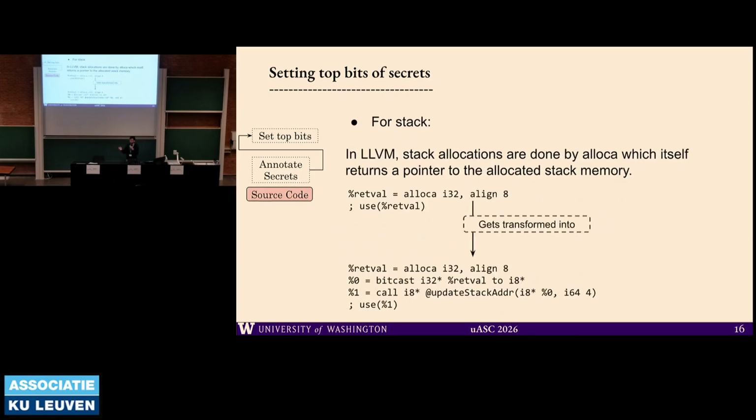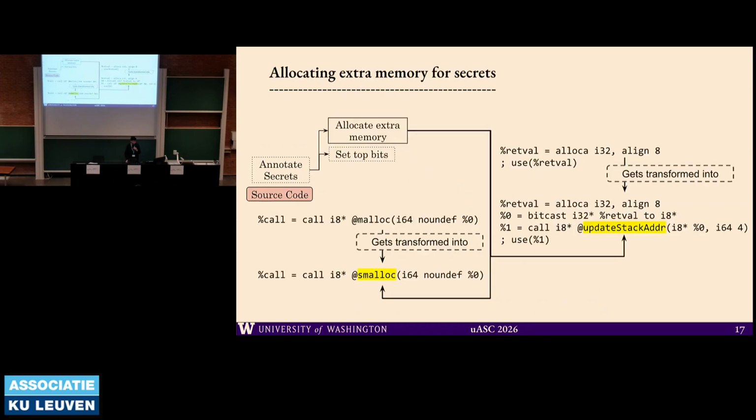Similarly, for the stack, we implemented a small pass inside LLVM. Because stack allocations are like pointers at the LLVM IR level, we implemented a pass such that we treat them like heap variables for some time. We do the same thing for globals as well. And once we know which secrets we have annotated, the next question is how we keep track of the loads and stores that are connected to these allocations.